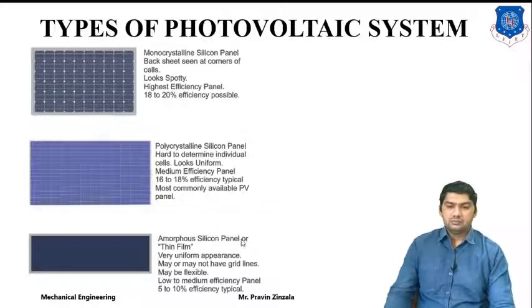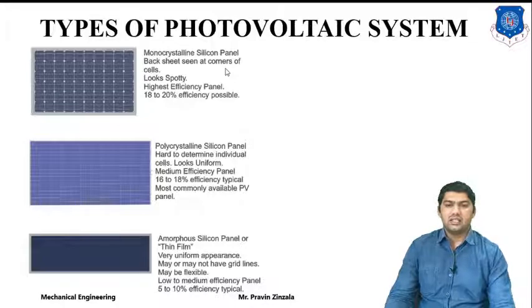The third type of panel is called the amorphous silicon panel, or thin film, which is a very thin material and is a flexible panel. So it's called a thin film solar panel, and it is also utilized for different applications where we require a different shape, easily available. But its manufacturing cost is high compared to both solar panels and its efficiency is very low, near 5 to 10%, almost half the efficiency of monocrystal and polycrystal PV cells.